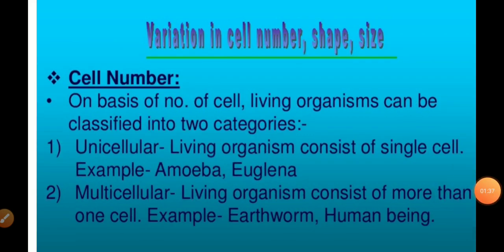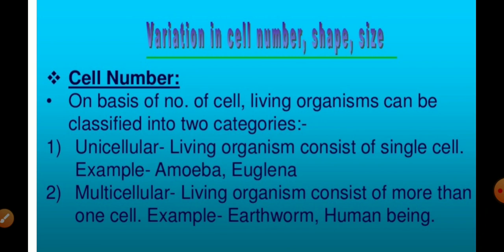Cells show variation in number, shape and size. On the basis of cell number, organisms can be classified into two categories: unicellular organisms and multicellular organisms. Unicellular organisms are organisms which are made up of one cell. Their body contains only a single cell. Uni means one and cellular means cell. So the body contains only one cell.